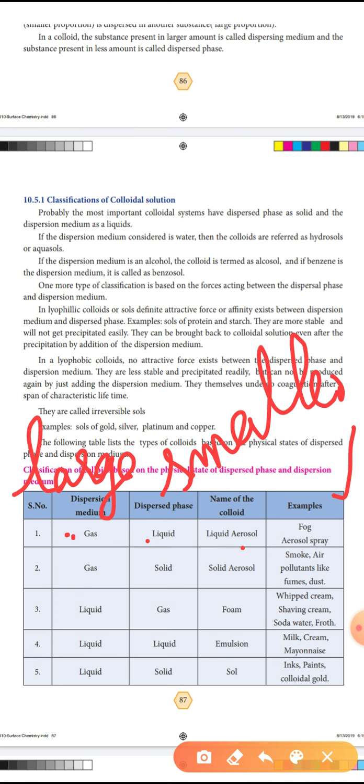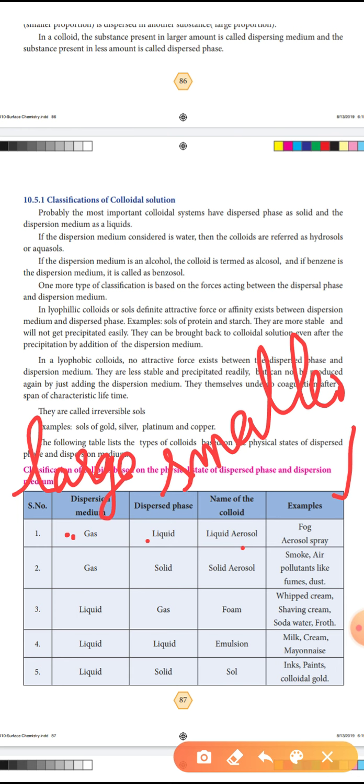So aerosol spray. Okay, so aerosol spray is also gas in liquid. So they will ask the question, give an example for gas in liquid. That example is fog or aerosol spray. What is the name of the colloid? Gas in liquid. That is liquid aerosol.